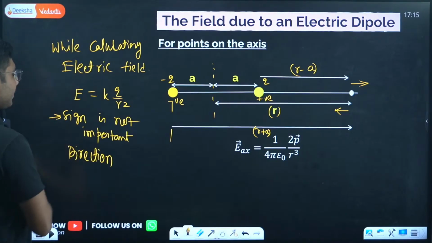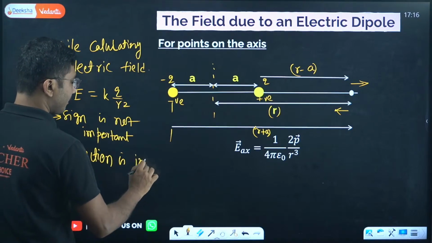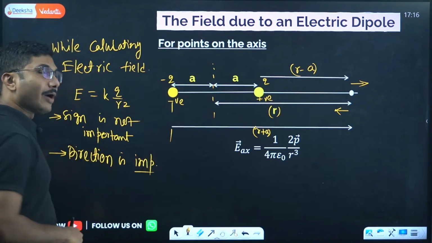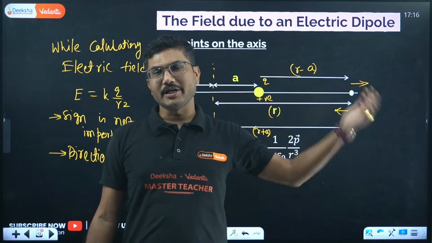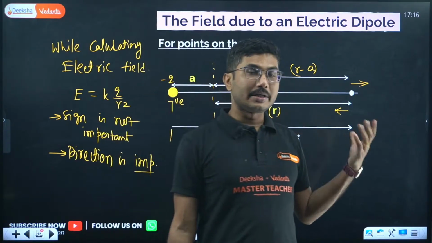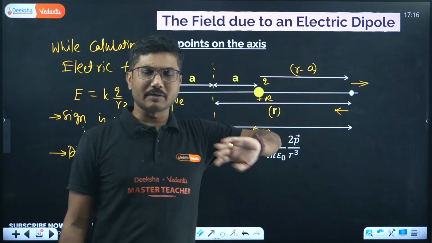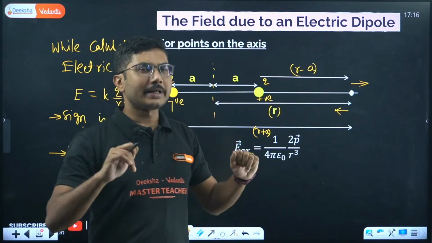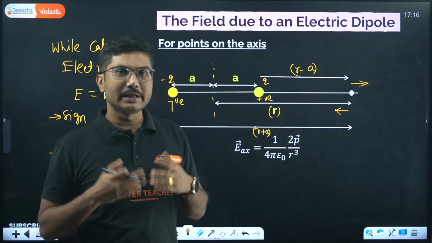So sign of the charge is not important, direction is important. Why direction? Because obviously electric field, if they are in the same direction, always adds. If they are in the opposite direction, electric field will be subtracted. If they are in any other direction, you have to apply the vector formula. So remember that, do not use positive, negative and confuse yourself while calculating electric field.